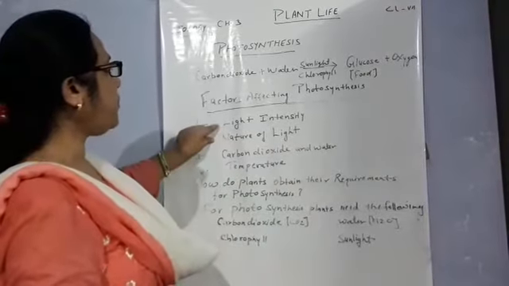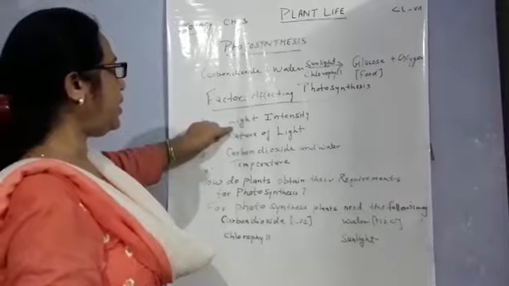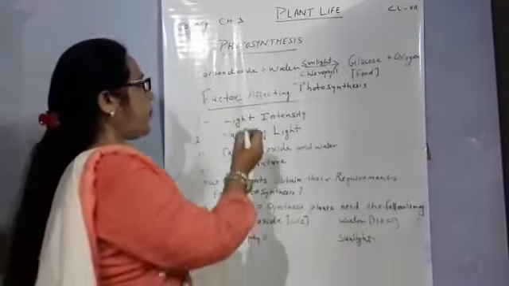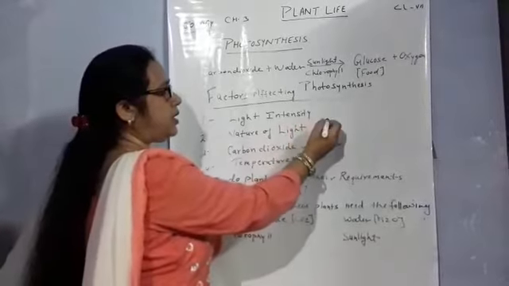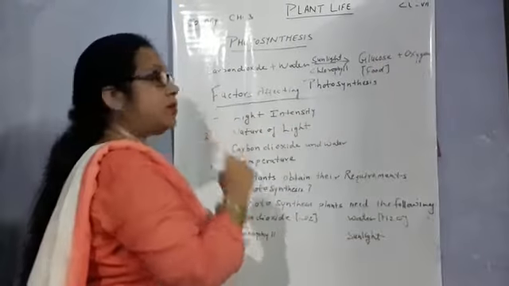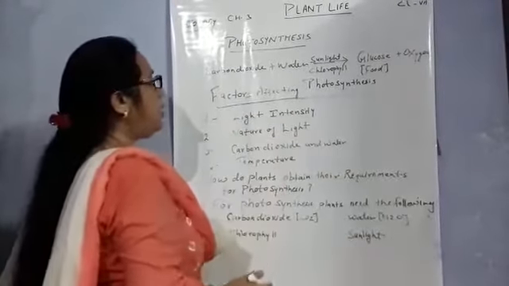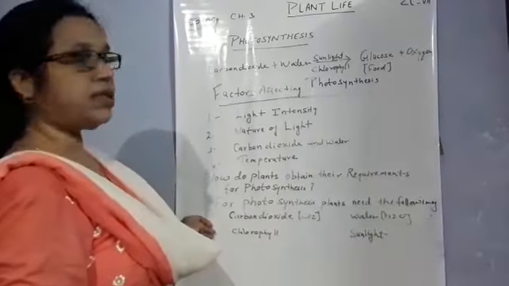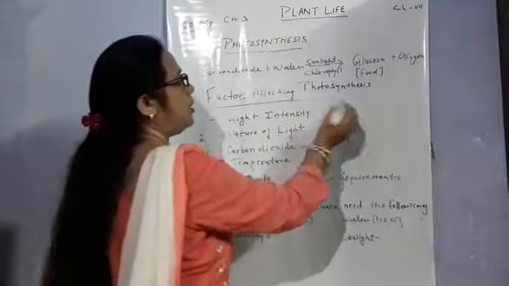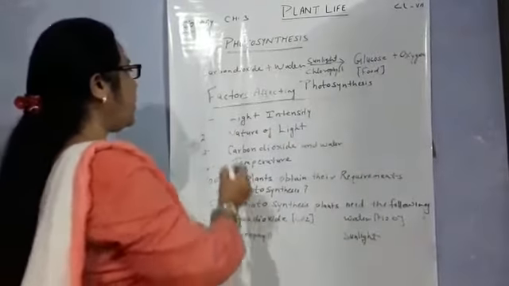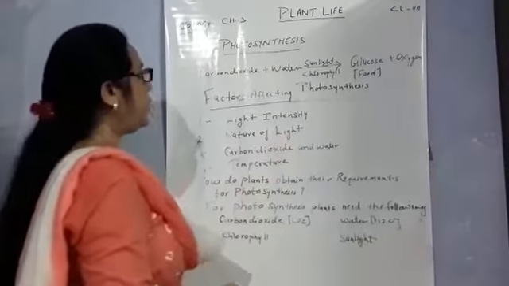How does light intensity affect photosynthesis? When the intensity of light is high, the photosynthesis rate is high, and when the light intensity is low, photosynthesis rate is very low. And second one, nature of light.